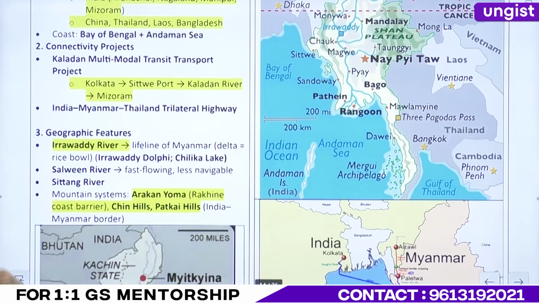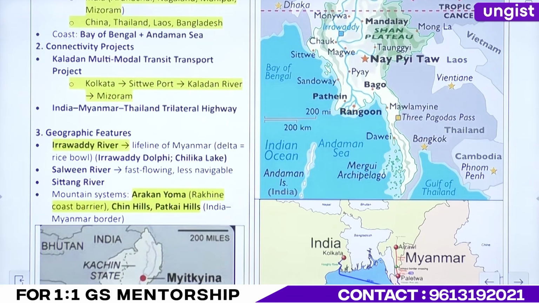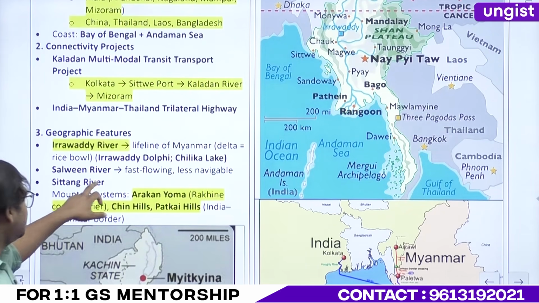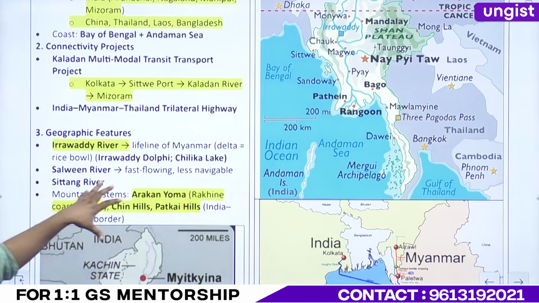Now coming to the rivers. There are 3 rivers. Remember, one is Irrawaddy, the most important. In the middle goes the Sitang. Then the easternmost is your Salween River, right? Just remember these 3 rivers. In that document, I will share where its genesis is and where it drains, because otherwise the class will drag long. But here it is important to remember that Irrawaddy is obviously the rice bowl of that particular country.